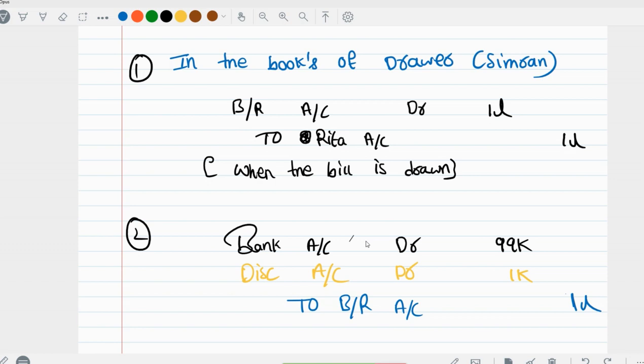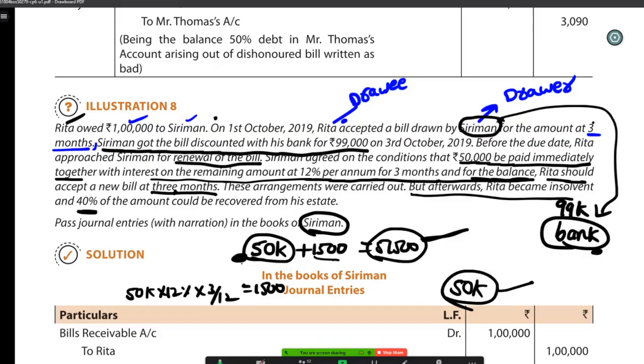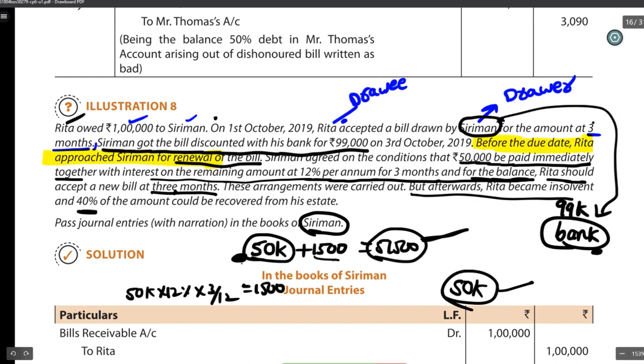Now, before the due date, if you read the question, before the due date Rita approached Simran for renewal of the bill. That means whatever the bill discounted by Simran with the bank is dishonored.